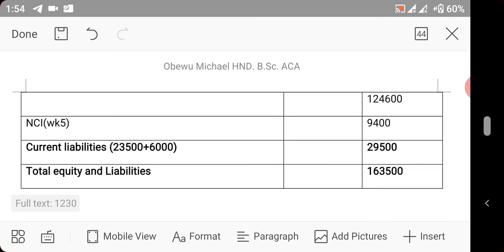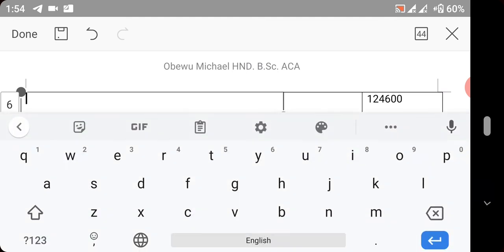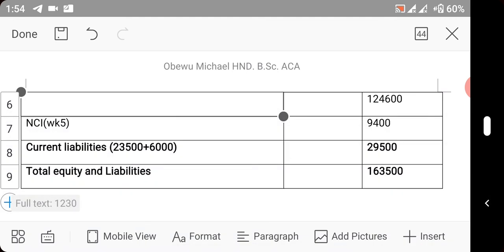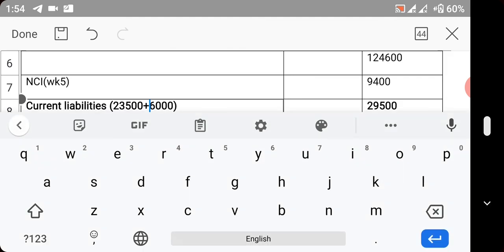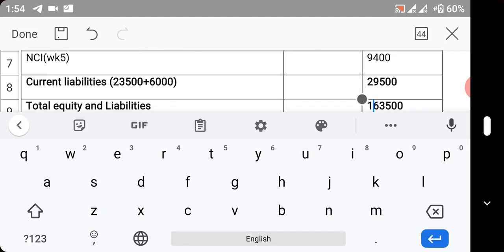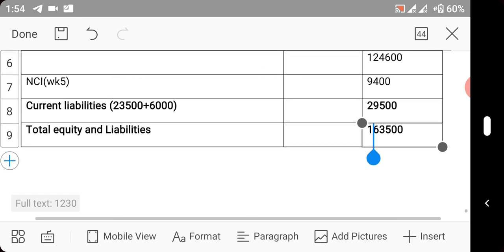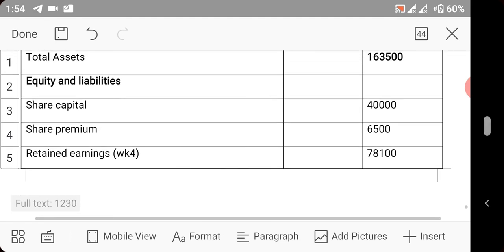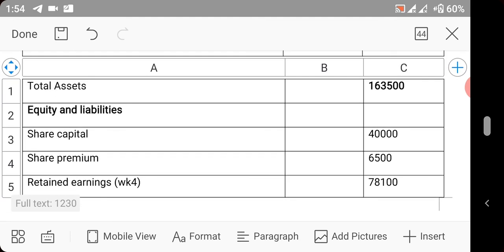So now we have current liabilities. You bring in the value of the holding company and the value of the subsidiary, which is this. That will give you this value. So you add up, and you have this total equity and liability. If you check this and also total assets, it is the same value.